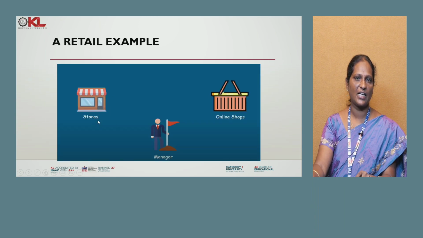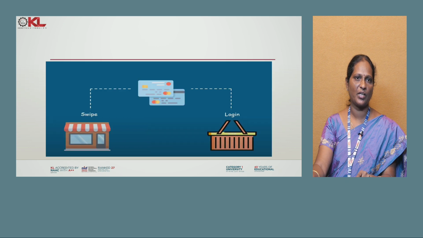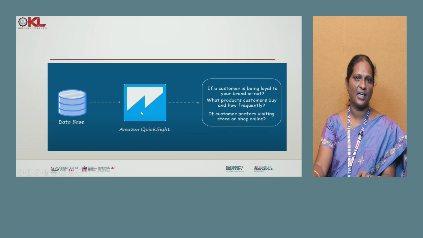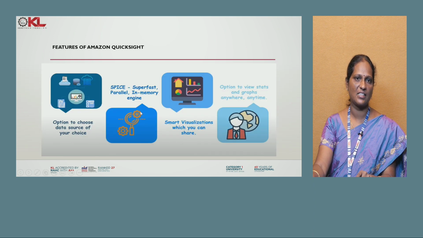So this is a retail example. If you want to analyze online shopping data, the manager wants to visualize the data. To get insights very powerfully, you can use QuickSight, and you can load the data by using that. So it can be swiped and stored. After that, it can be associated with all the customer data in databases. So QuickSight can give insights into how many customers entered. Like that you can get the insights.